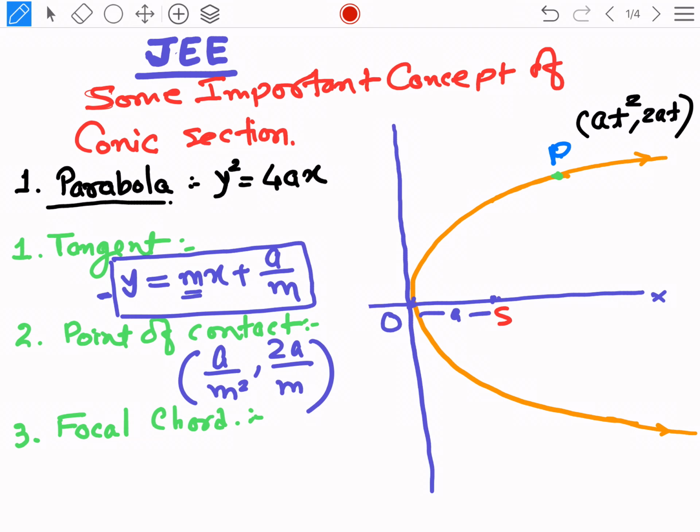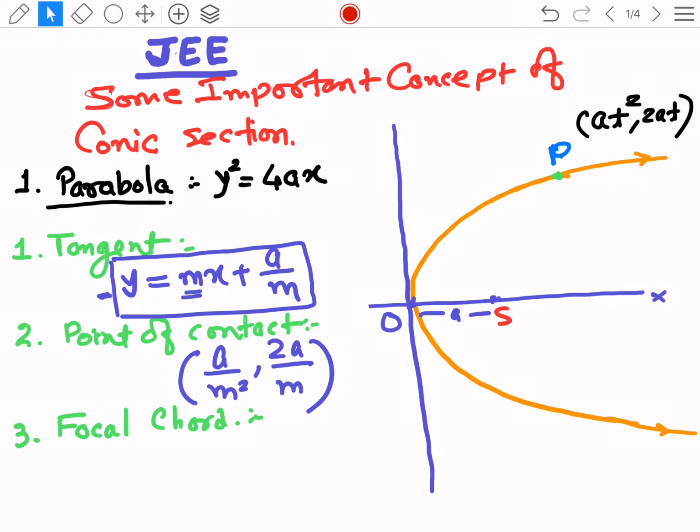And y is equal to mx plus a upon m is always a tangent of the parabola, and this tangent will contact the parabola at this point a by m square comma 2a by m. So please remember it. And one more thing, focal chord. Students, focal chord is also a very important concept.